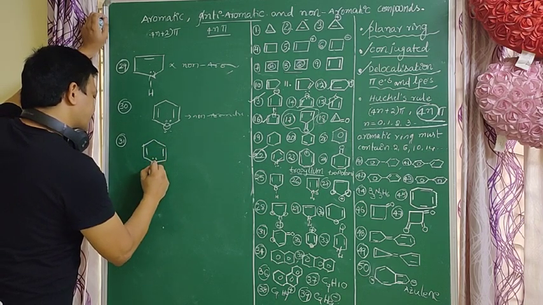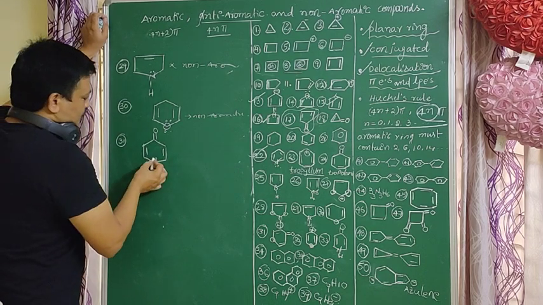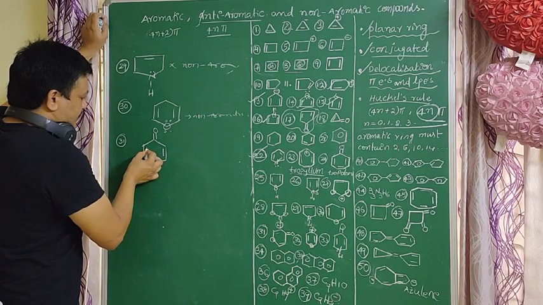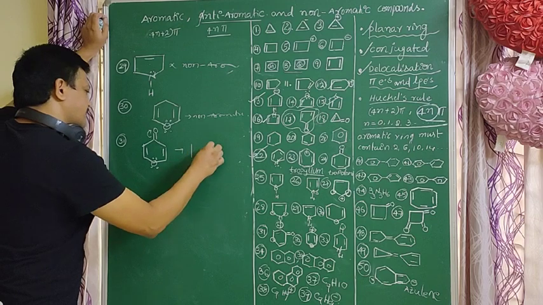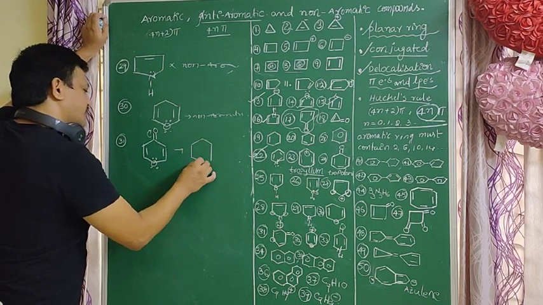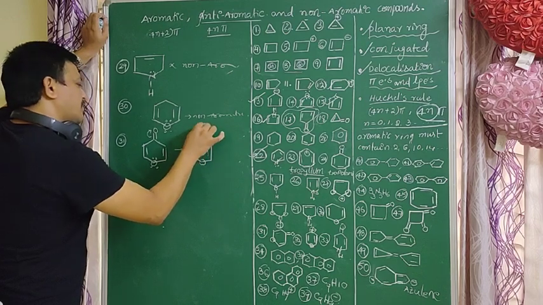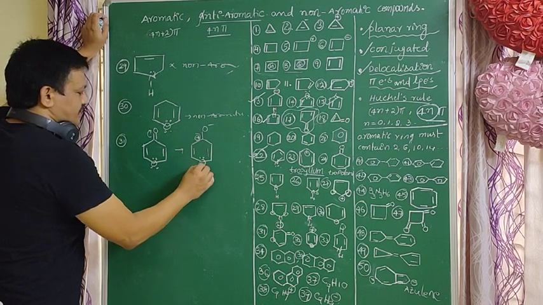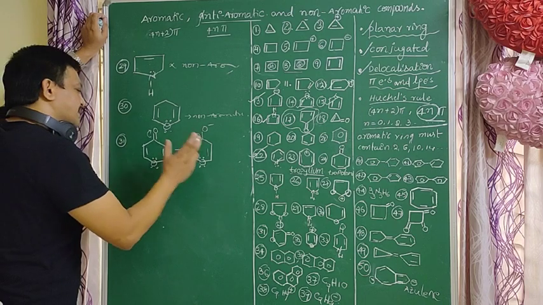So one lone pair is there here. Here multiple bonds are there. So the lone pair is involved in conjugation. Here pi electrons are involved in conjugation. Here these pi electrons go to oxygen to get a carbon with positive charge. So here conjugation is there. This system is a conjugated system, and the pi electrons and lone pairs are delocalized electrons.